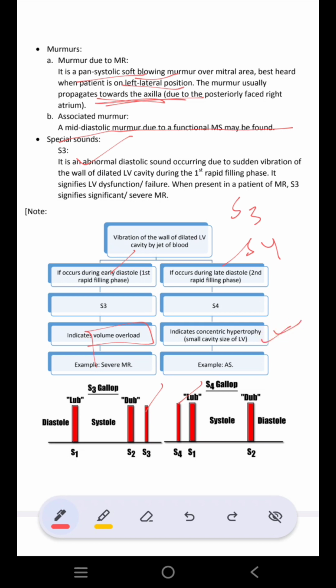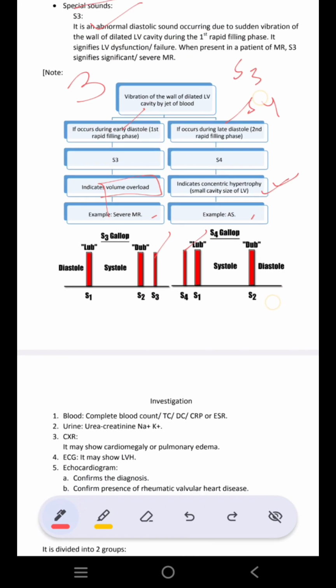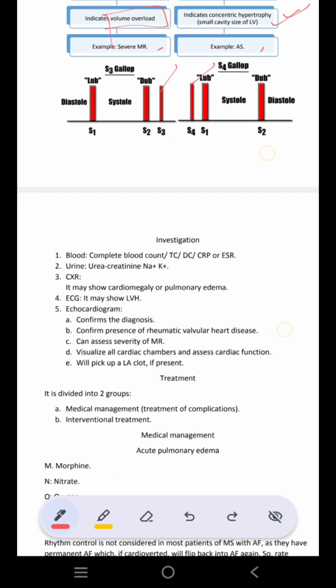Okay, so 3 points you have to know about S3, S4: when is S3, S4 heard, why is S3, S4 heard, and in which conditions you will see S3, S4. Now I have discussed what MR means, what the causes of MR are, why MR happens, and what symptoms the patient will report. As a doctor, I will see the signs on examination of the CVS. Now I have to confirm my diagnosis, so I move to investigations.